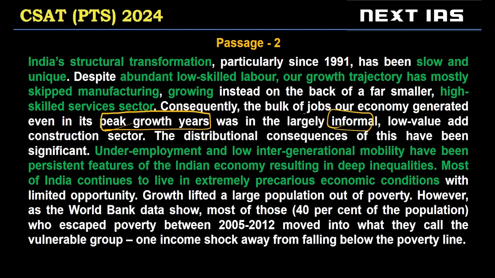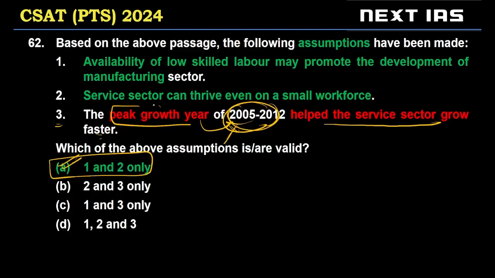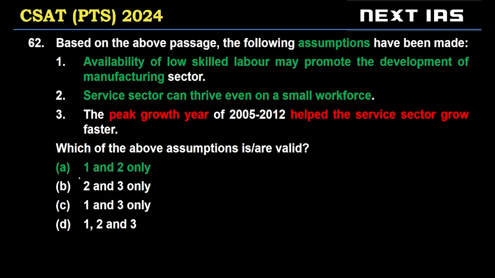Then we are told people who escaped poverty, most escaped poverty between 2005 and 2000. So we can't say peak growth years is equal to 2005 and 2000. This is not directly stated in the passage, right? So statement 3 is invalid. A is the correct choice, 1 and 2 only. This was a tricky question for many students.